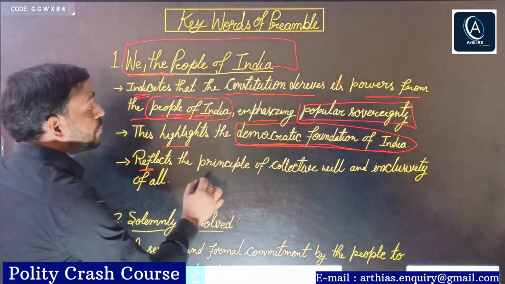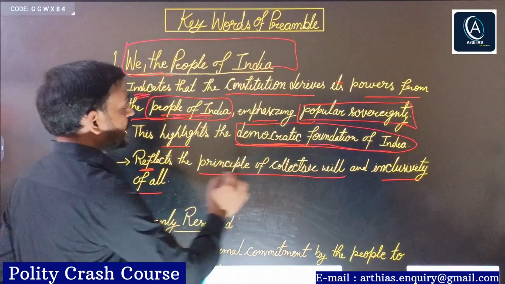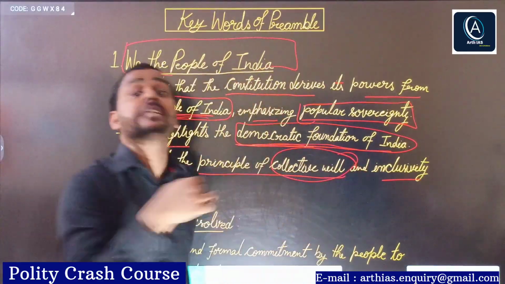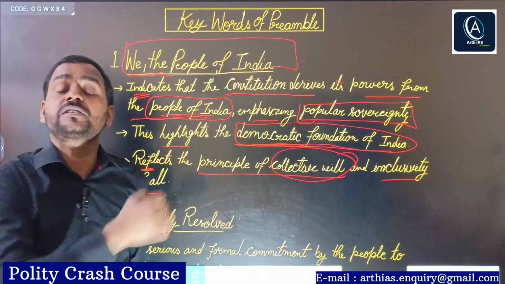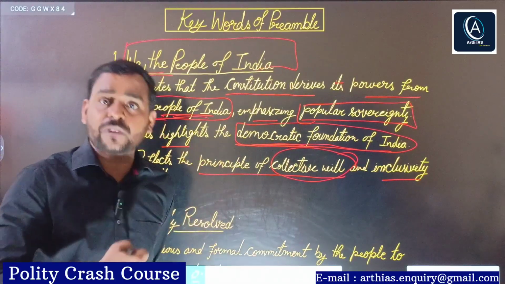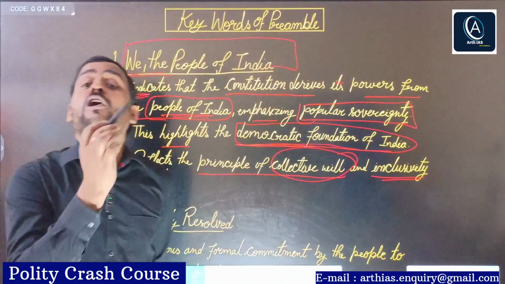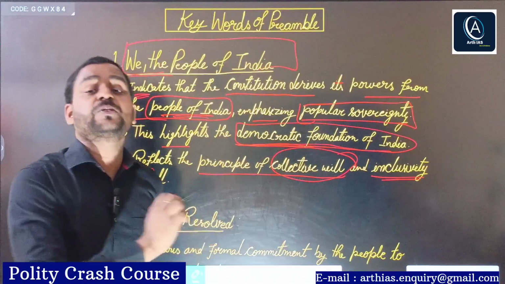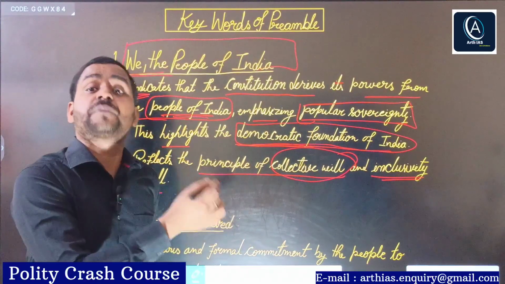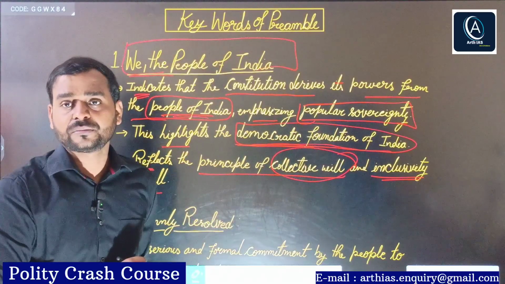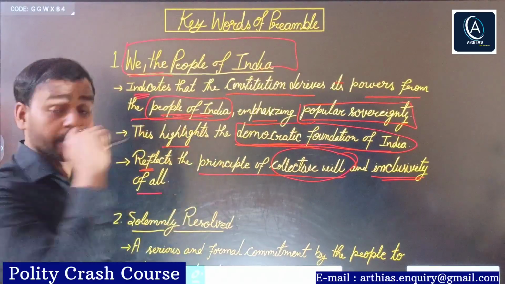Next, it reflects the principle of collective will and inclusivity of all. Collective will means we the people have collectively done all these things. All these things means we have framed the constitution for ourselves. Inclusivity: people from all sections of society were members of the constituent assembly. They participated in the procedure of framing the constitution. So this was all about we the people of India.